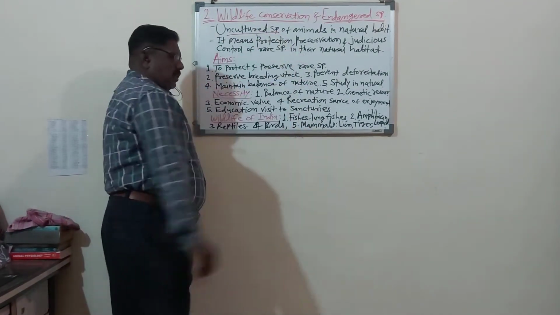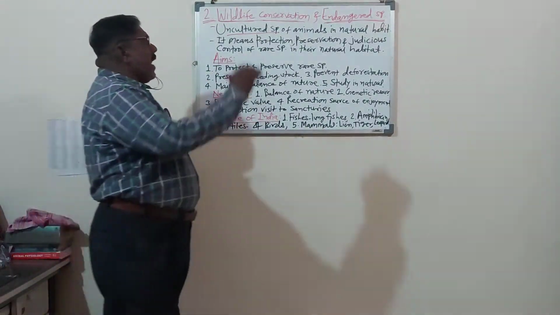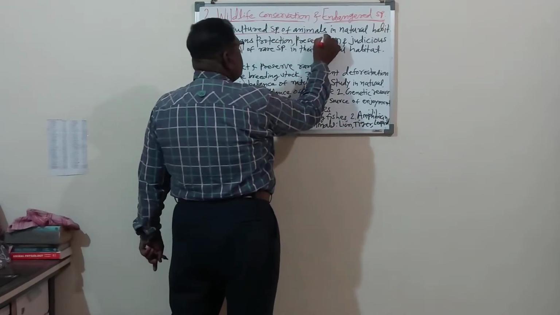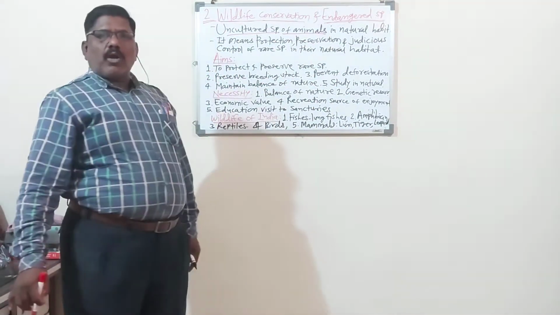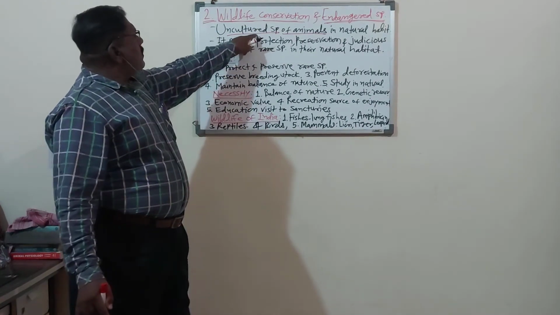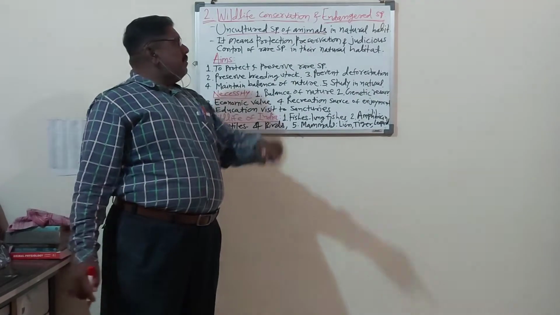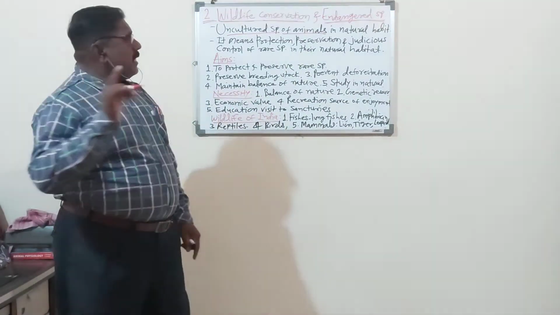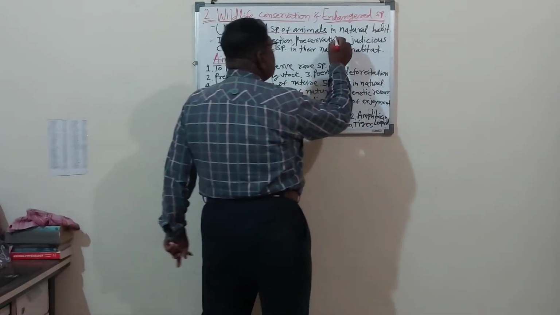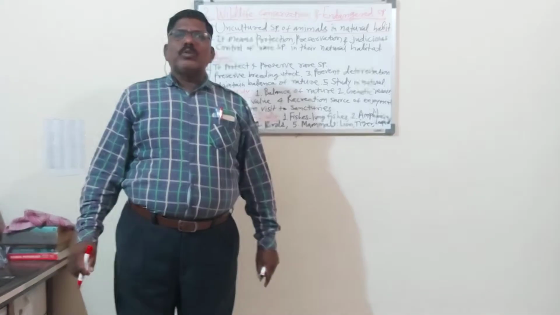So here, uncultivated species of animals. Our subject is zoology. Our optional subject is zoology. So here, uncultured species of animals in their natural habitat. About the wildlife.